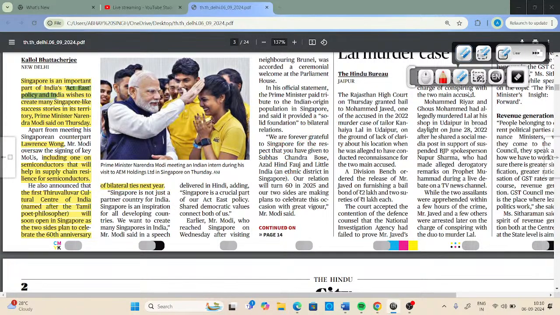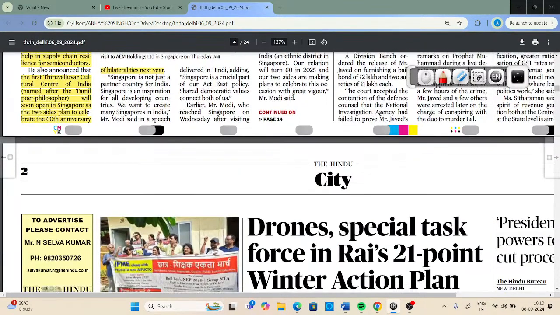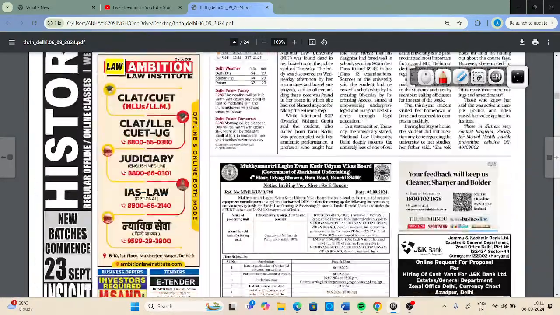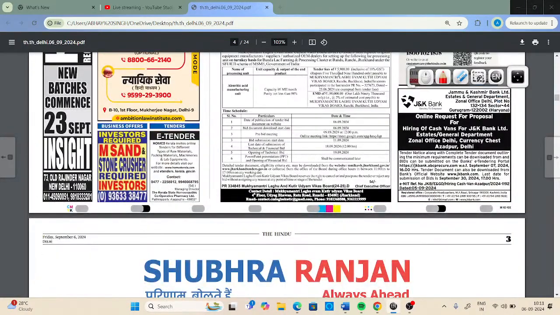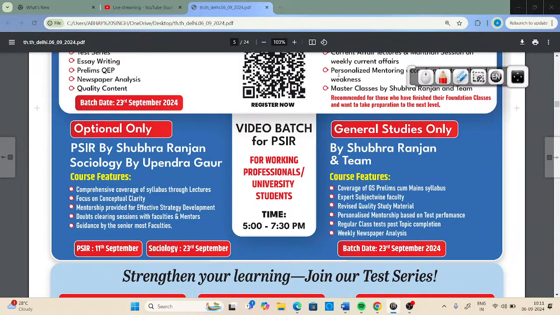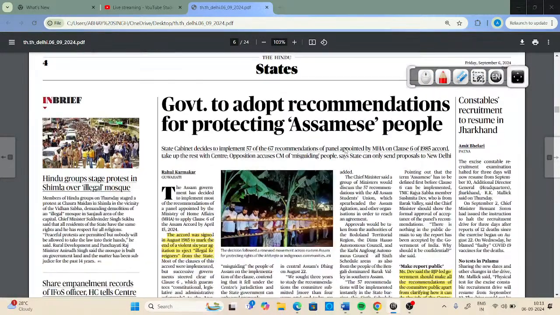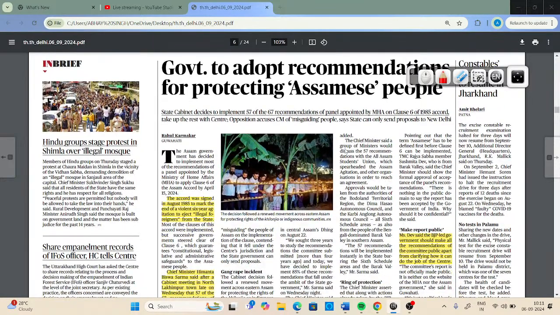Now I'll move to the next important facet of today's newspaper. So after a long time, it felt that we are actually covering page number one. Usually, it used to take 3 to 4 minutes to cover page number one. So now another important aspect that we have to discuss is related to this Assam Accord. What are the important things that we have to discuss under this Assam Accord?